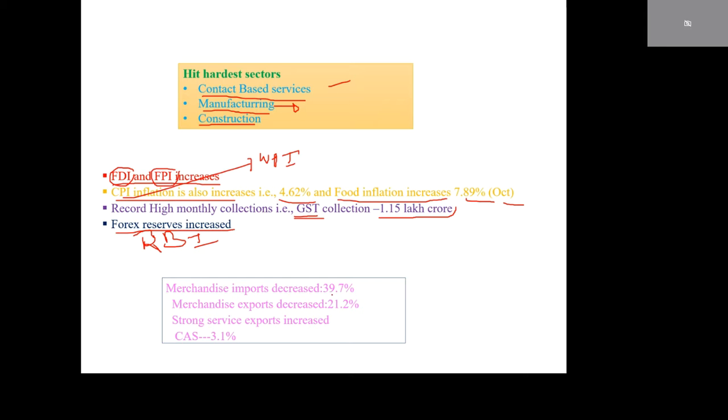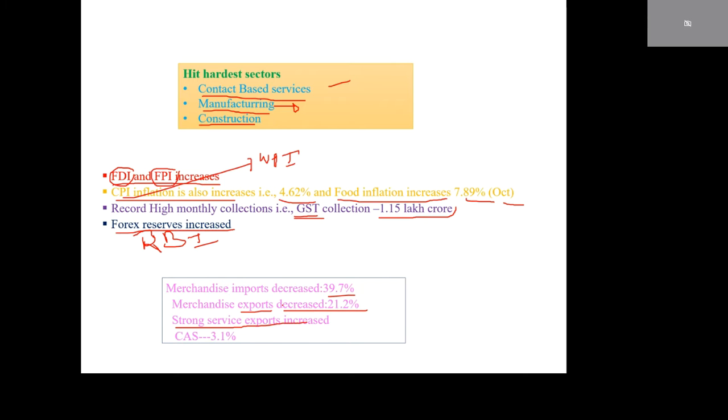Merchandise imports decreased by 39.7%. Merchandise exports decreased by 21.2%. That means the decrease in imports was more than the decrease in exports. That leads to strong service exports.